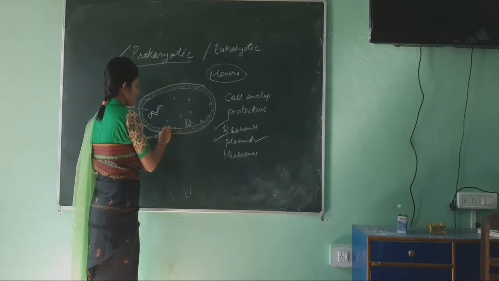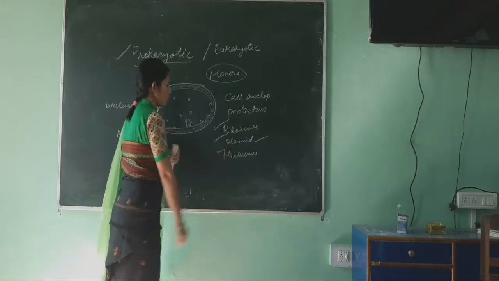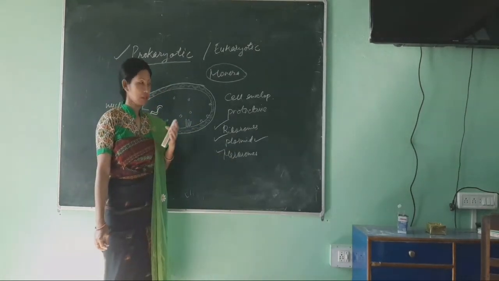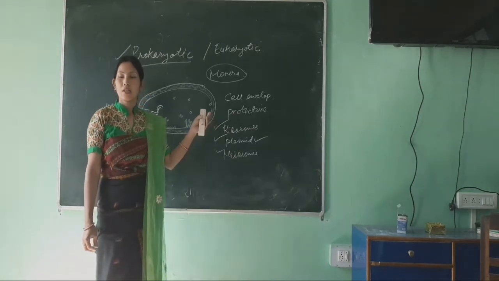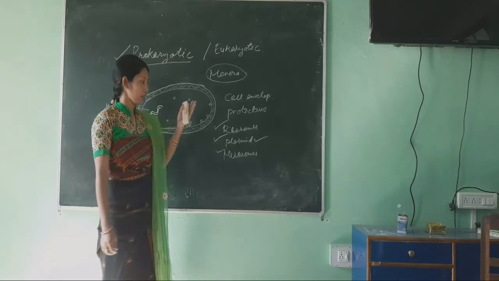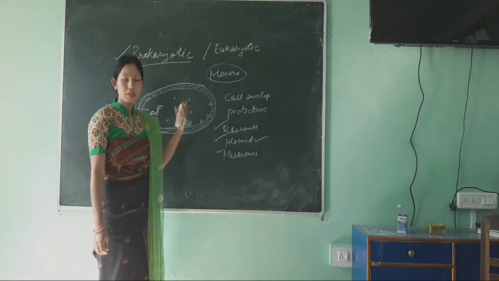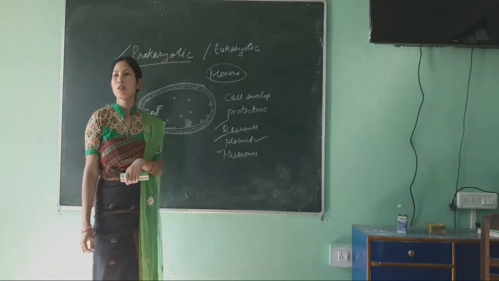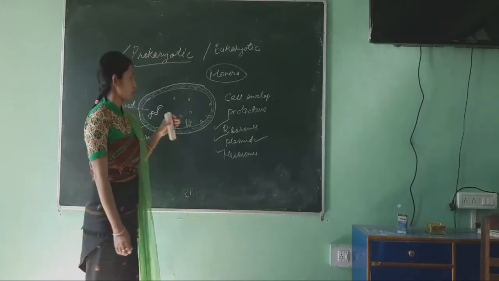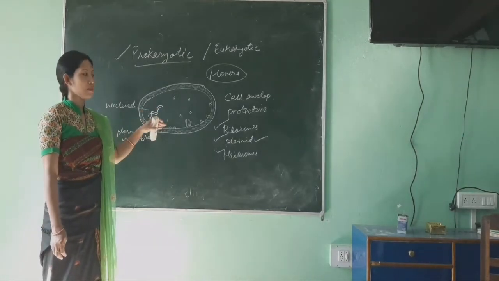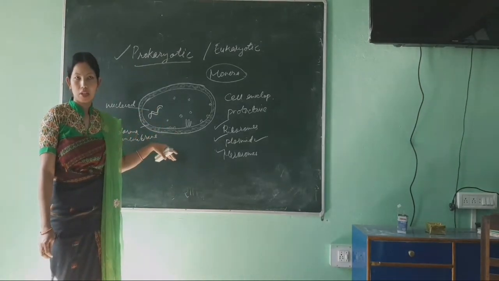This is called a mesosome, and it helps in functions like synthesis of the cell wall, or in multiplication, like in reproduction, or synthesis of some products or substances. So this is about the prokaryotic cell, which is very simple and less organized.